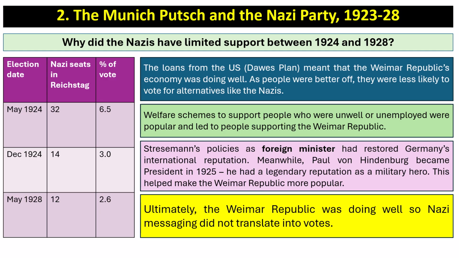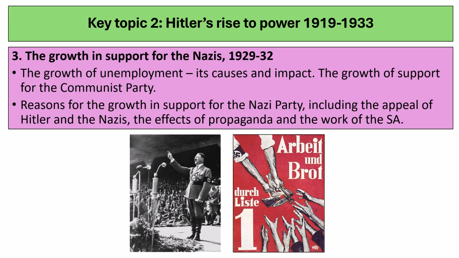Meanwhile, Stresemann's policies as foreign minister had restored Germany's international reputation. Meanwhile, Paul von Hindenburg became president in 1925, and he had a legendary reputation as a military hero. This helped make the Weimar Republic more popular. Ultimately, the Weimar Republic was doing well, so Nazi messaging did not translate into votes.